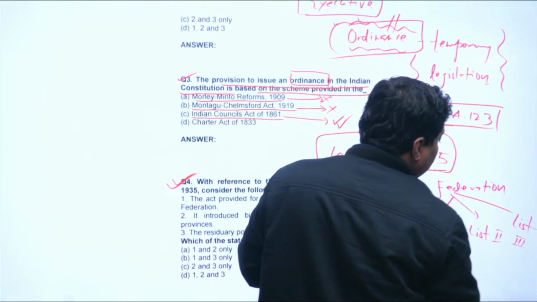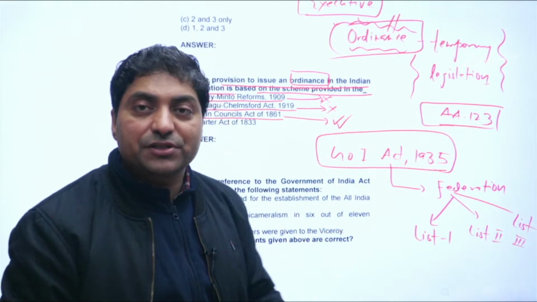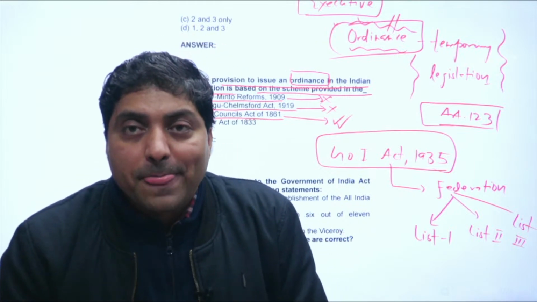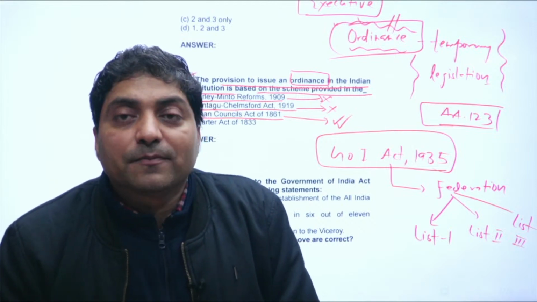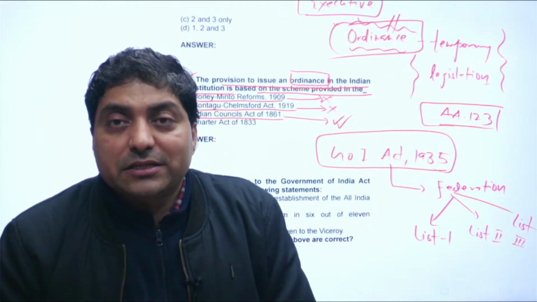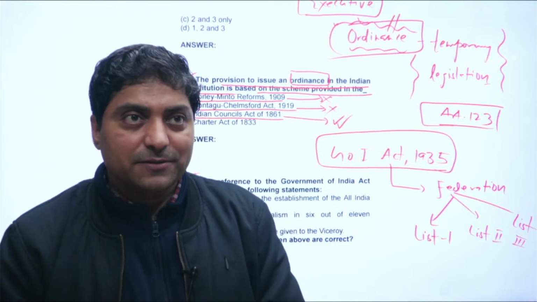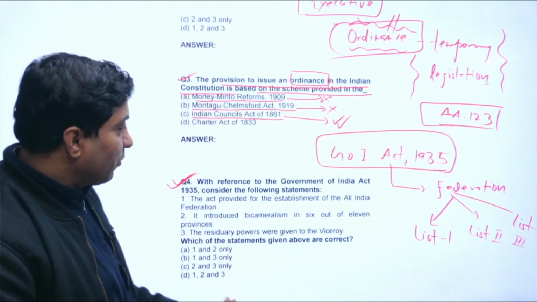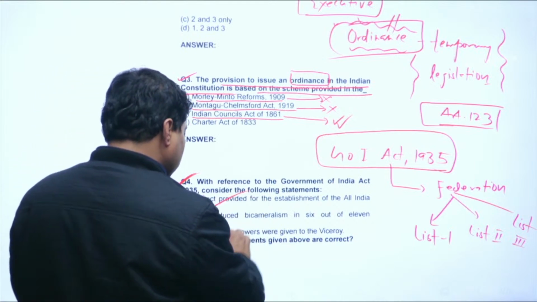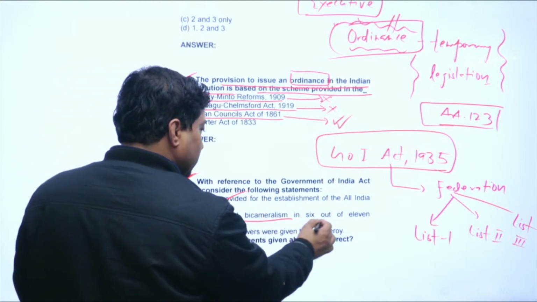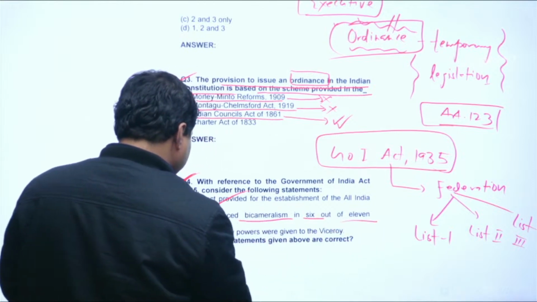That list still continues in the present Indian Constitution, in the 7th Schedule, where you have the Union List, the State List and the Concurrent List. So this is correct. It introduced bicameralism in 6 out of 11 provinces.